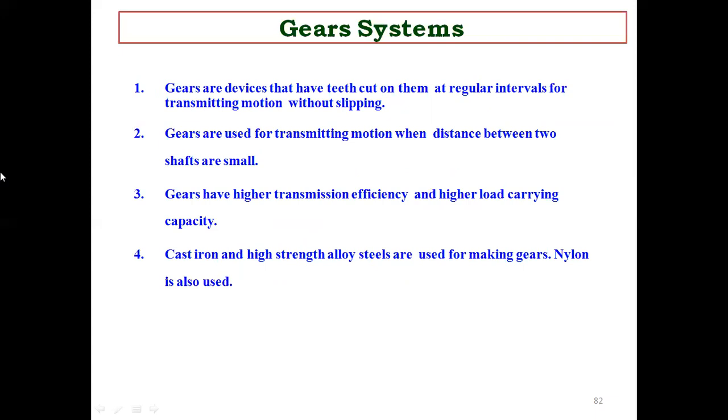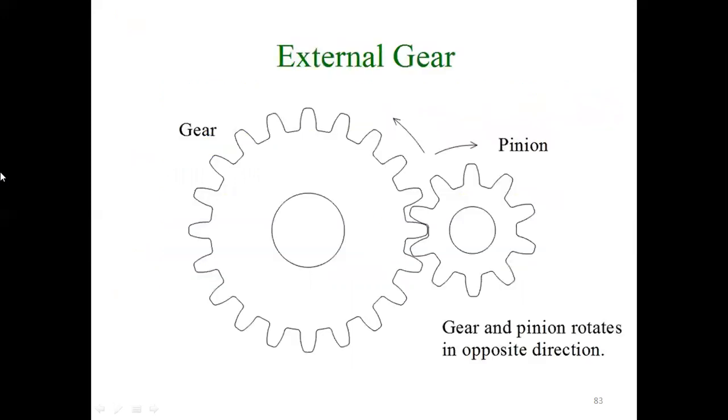The last topic we have to discuss is gear systems. Gears are devices that have teeth cut on them at regular intervals for transmitting motion without slipping. Gears are used for transmitting motion when the distance between two shafts is small, and they have a higher transmission efficiency and higher load carrying capacity. Cast iron and high strength alloy steels are used for making gears, and nylon is also used. So this is the diagram for the external gear.